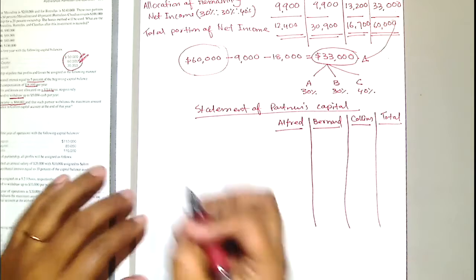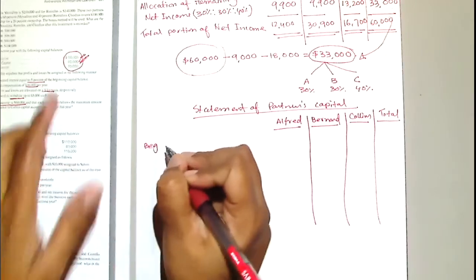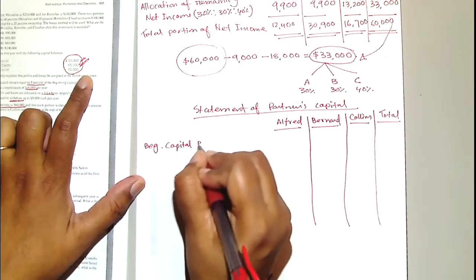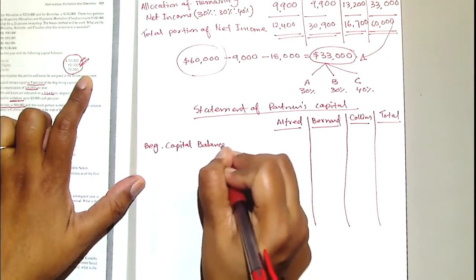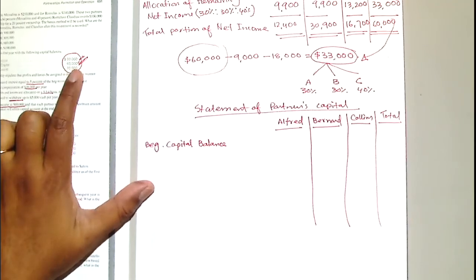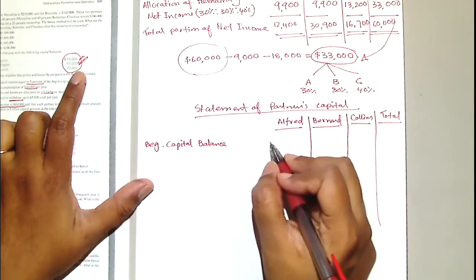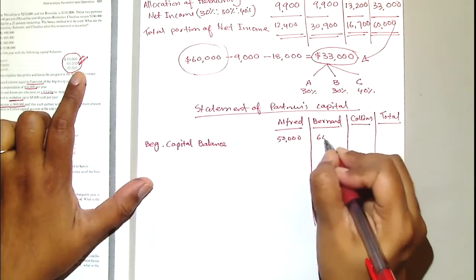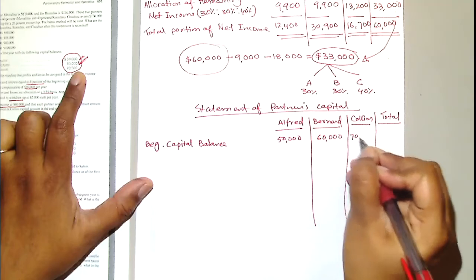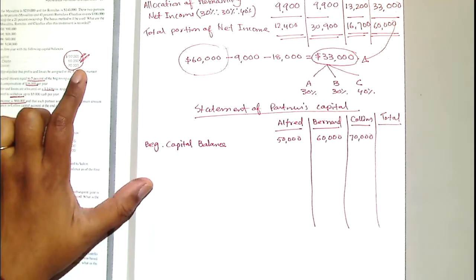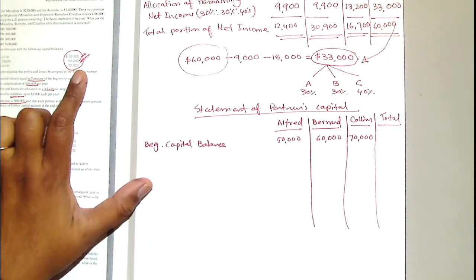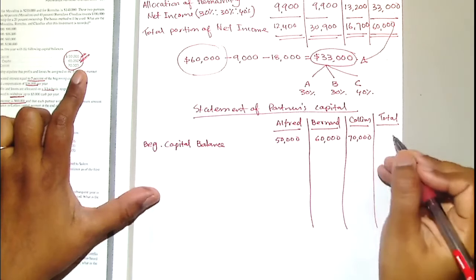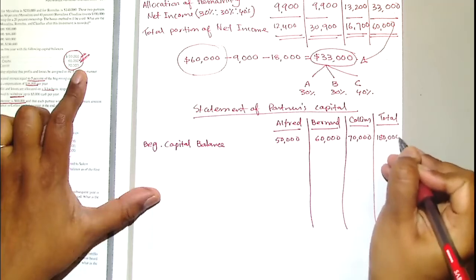Now, let's write down the beginning capital balance, which is given here. Please tell me the beginning capital, which is given in your problem. For Alfred, it's $50,000. For Bernard, $60,000. And for Colin, it's $70,000. Excellent. So who can tell me the total capital of these 3 partners? 180. Excellent.